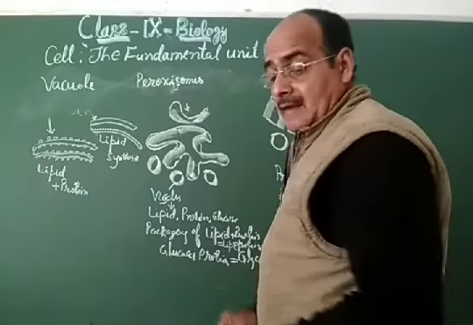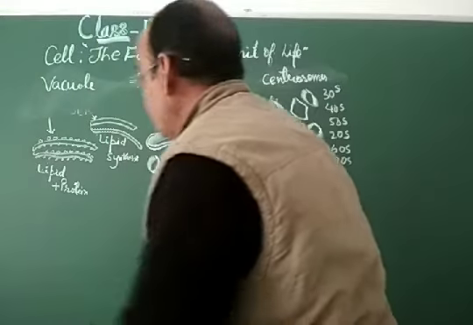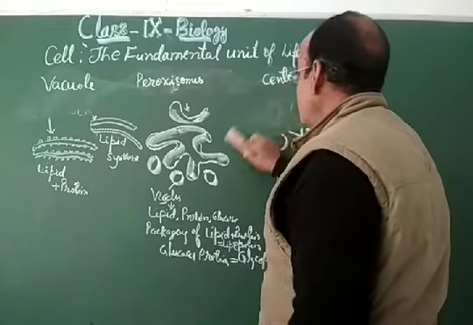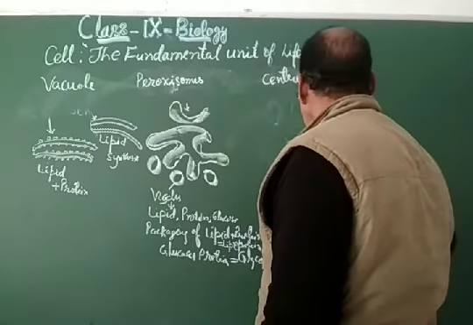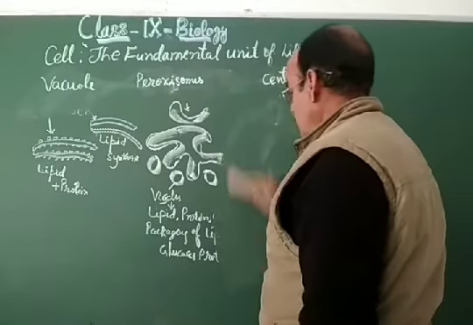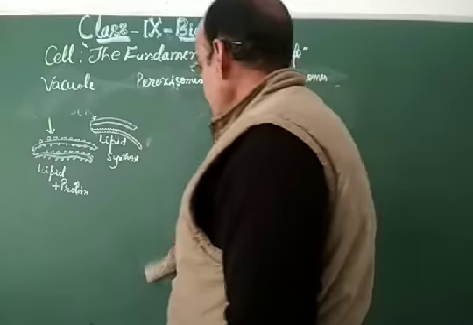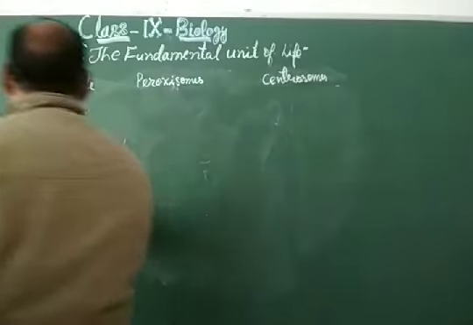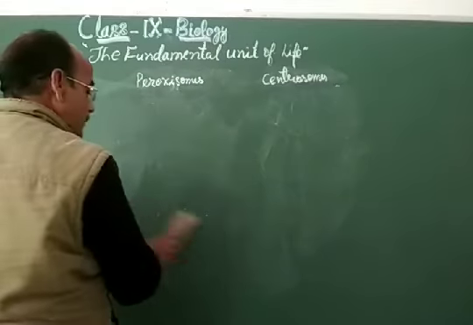So these are other cell organelles which we are going to discuss here: peroxisome, vacuole, and centrosome. So dear students, by discussing these things, you will be able to learn the complete chapter of cell.